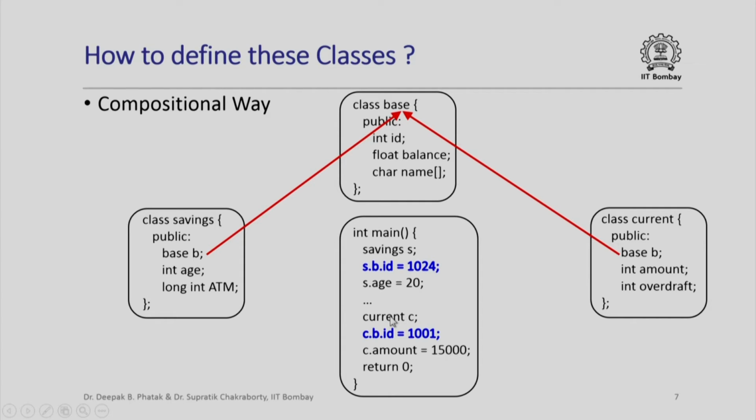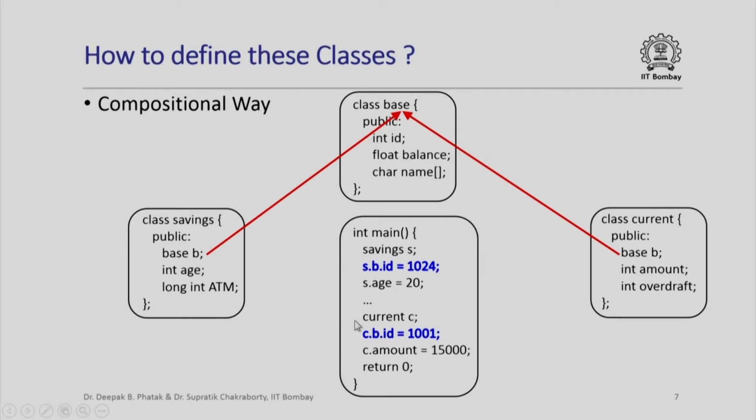Similarly, for an object of class current, if I were to access the ID information associated with that object, I would have to first go to the data member B of the object C, and then within the data member B, which is an object of class base, I can again access the data member ID. So, I have to use c.b.id to refer to the ID associated with this object of class current. However, I could directly refer to c.amount, which is a data member of the class current, C being an object of the class current. So, this is how I would use the different data members of the base class and the savings class in my program.